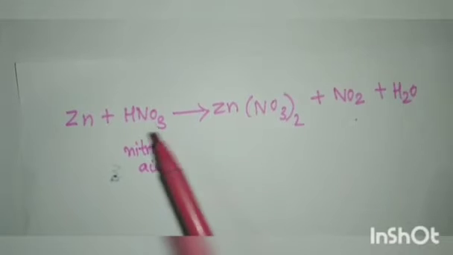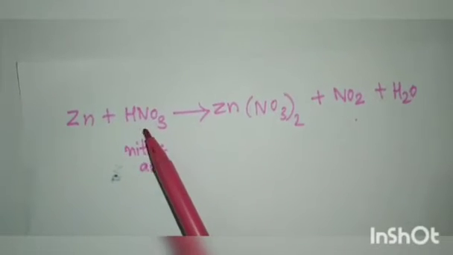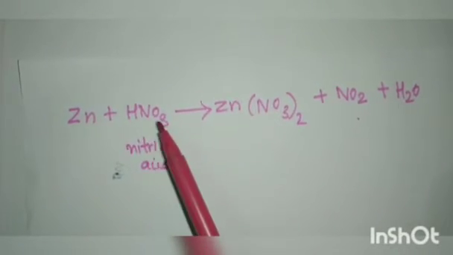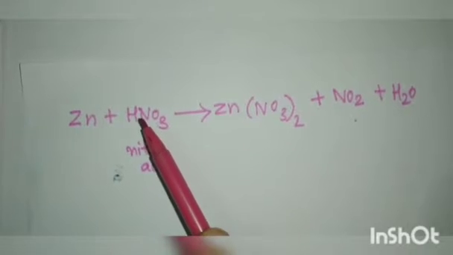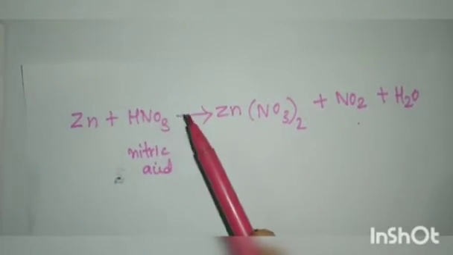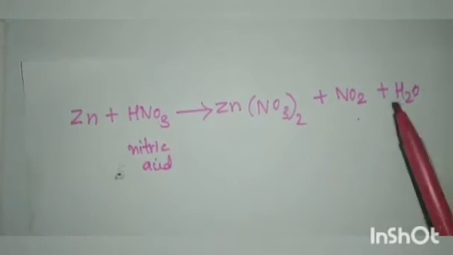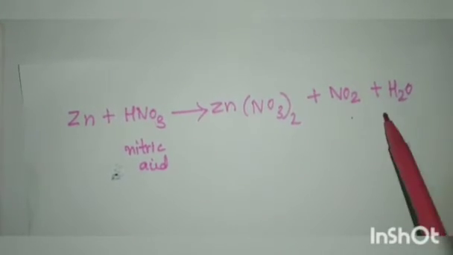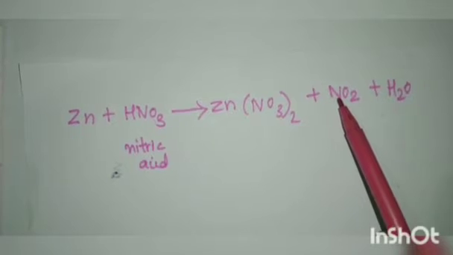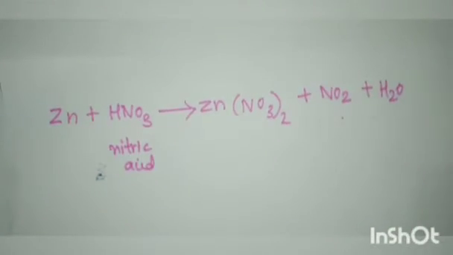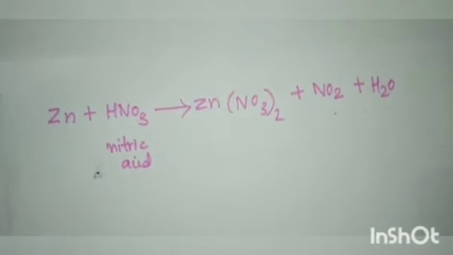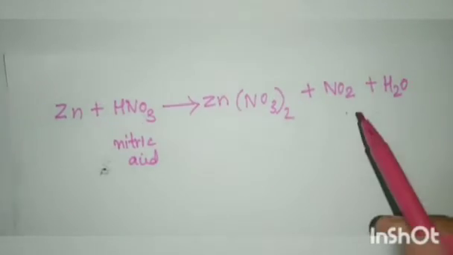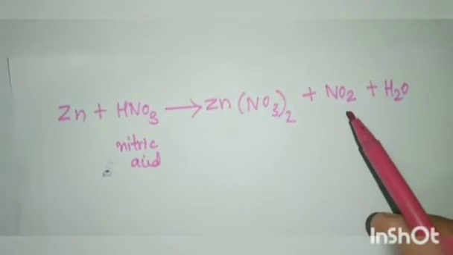It is because HNO3 is a strong oxidizing agent. It oxidizes the hydrogen produced and forms water. And itself gets reduced to other nitrogen oxides, means NO2 or NO.